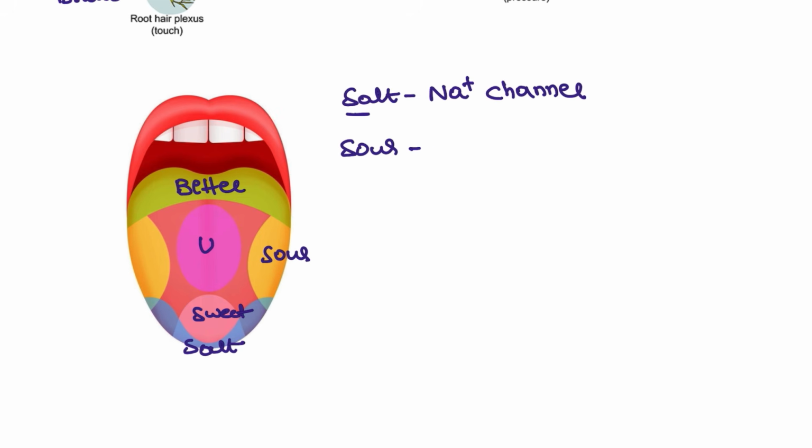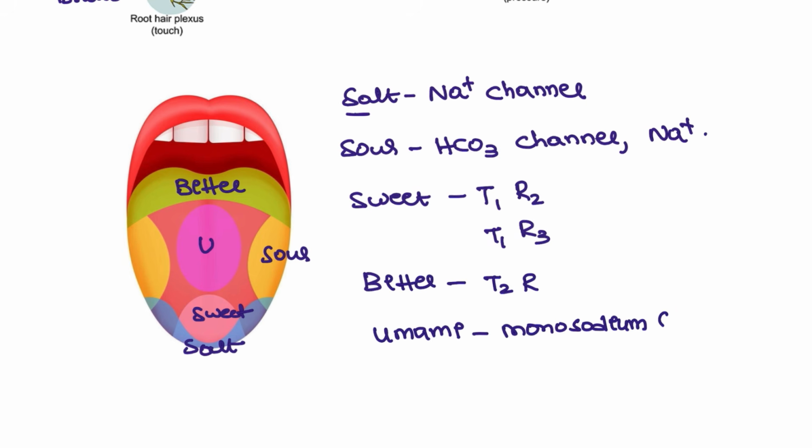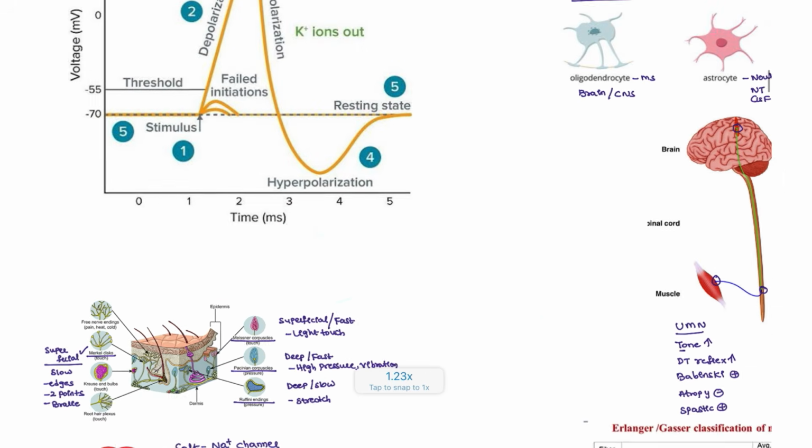and for the sour we have the bicarbonate channel, and also some very little sodium channels. And for the sweet we have the TRP channels, T1R2, T1R3. Just remember it like this. And for the bitter we have the T2R receptors, and for the umami, that is monosodium glutamate. Monosodium glutamate is present for the umami. Okay, that is for the umami. These are the important points that you have to take note of.